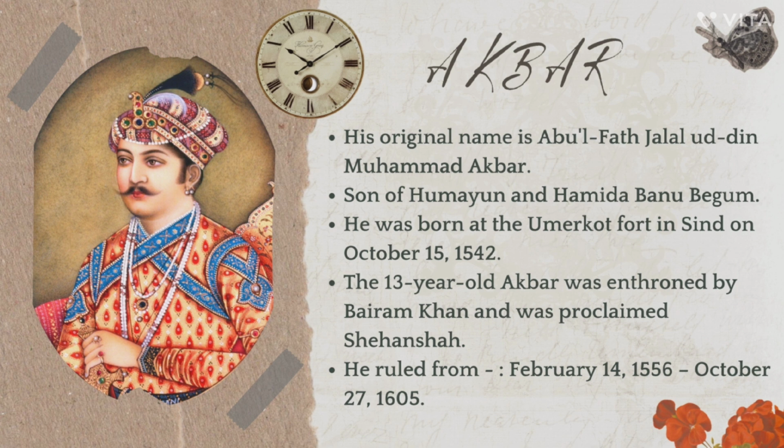The 13-year-old Akbar was enthroned by Bairam Khan and was proclaimed the Shehenshah. Now, what do you understand by this word Shehenshah? Shehenshah means the ruler of the kings, and he ruled from February 14, 1556 to October 27, 1605. He established a very well system of administration. His father, Humayun, was also a great emperor of the Mughal dynasty.